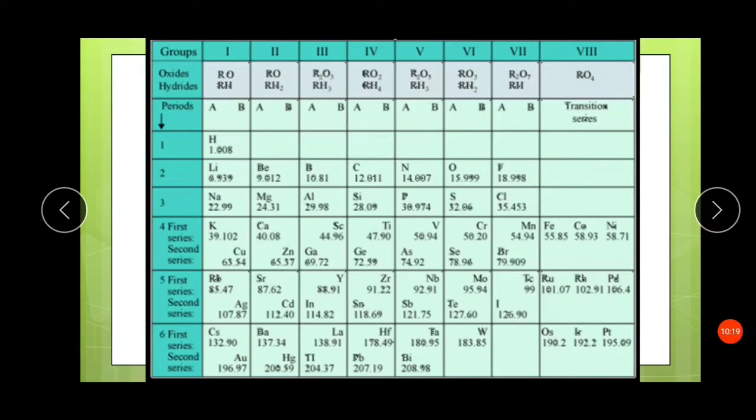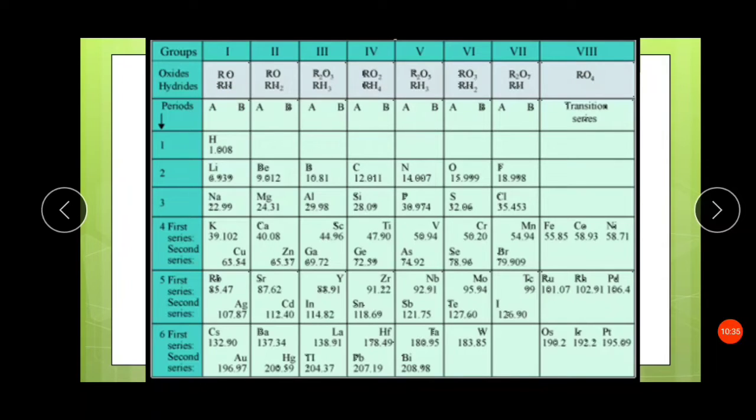Now this is the periodic table which was given by Mendeleev. Here you can see there are 8 groups, 1 to 8, and it has 6 periods. It has 6 periods and 8 groups.